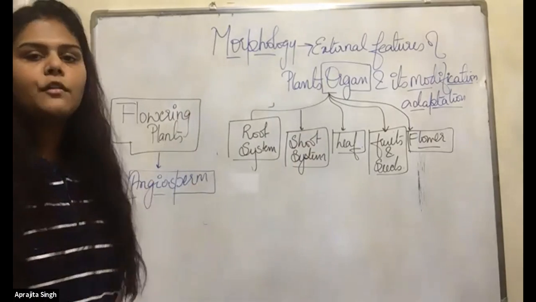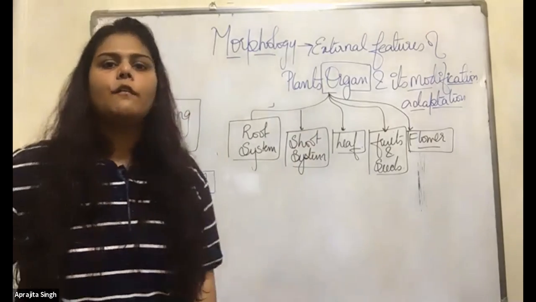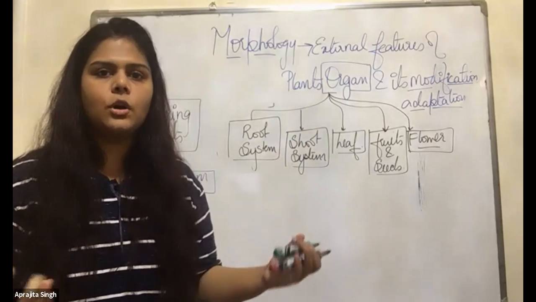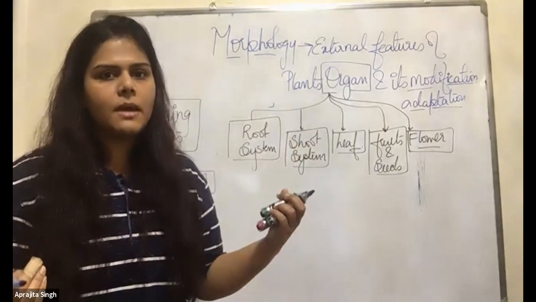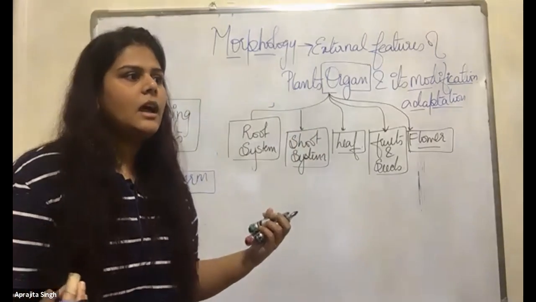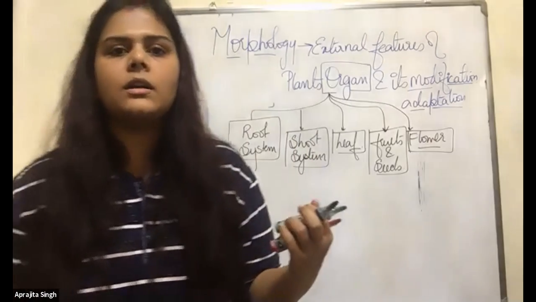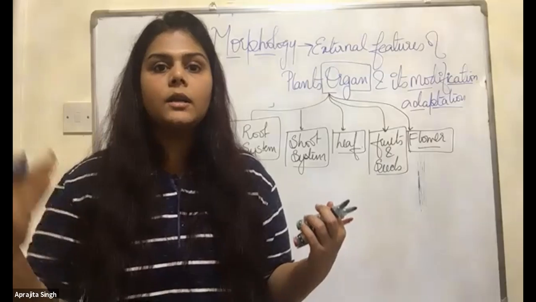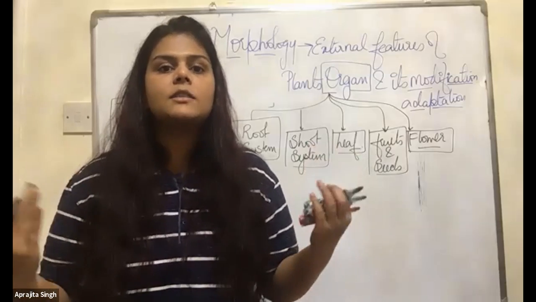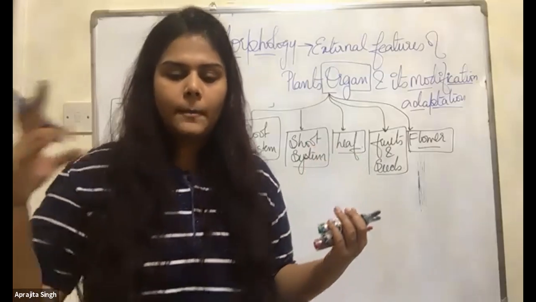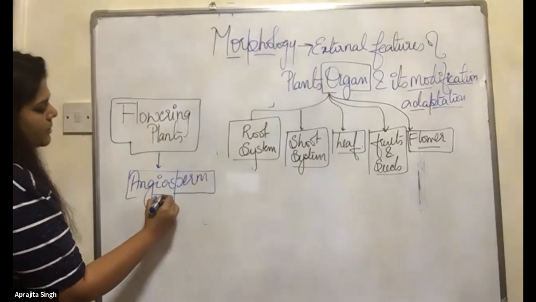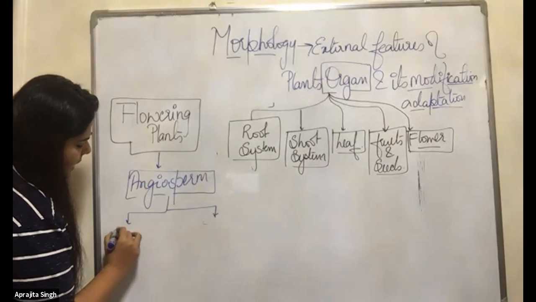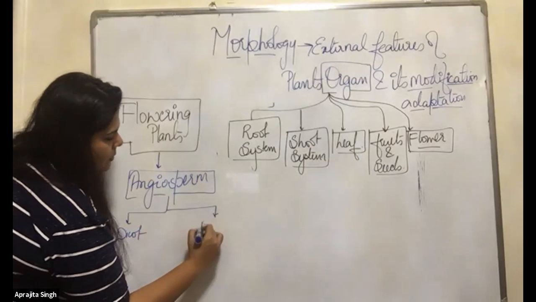Angiosperms are the flowering plants. The plants which produce flowers are known as angiosperms. Always remember, there are around 300,000 species of angiosperms. 300,000 means 3 lakh species of angiosperms. Now, angiosperms are divided into 2 parts: dicot plants and monocot plants.